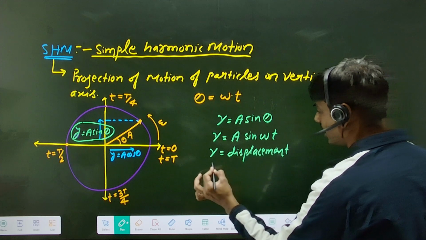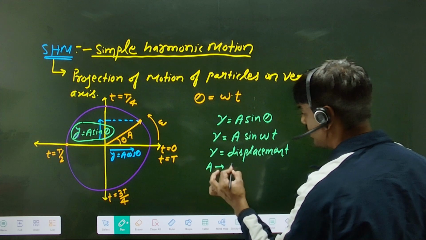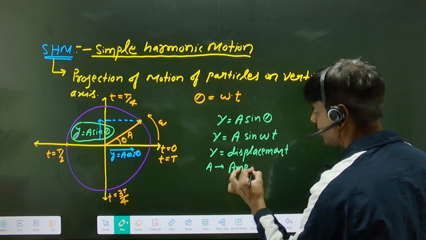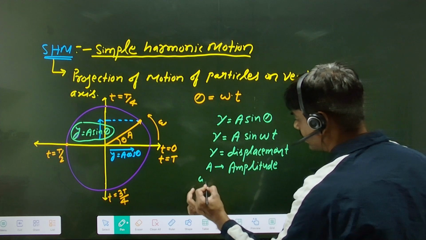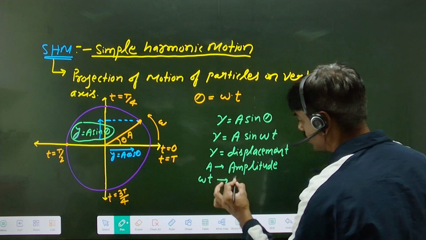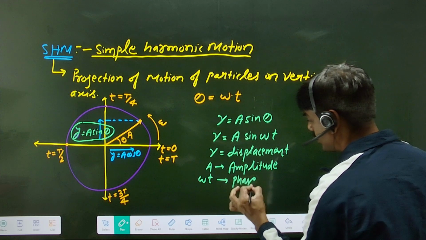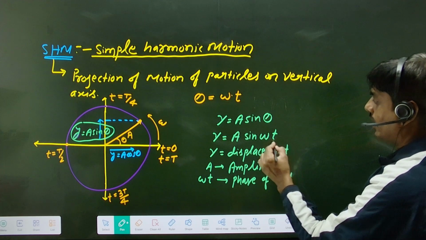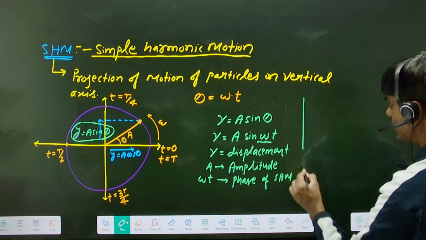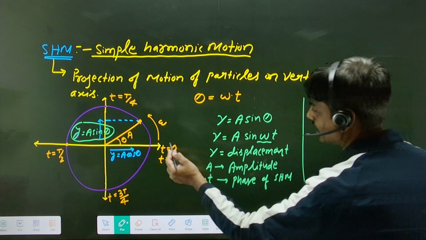A represents amplitude, and omega t represents the phase of SHM. In this one, we have initial phase 0. Sometimes this equation is written like this. It is t equal to 0.